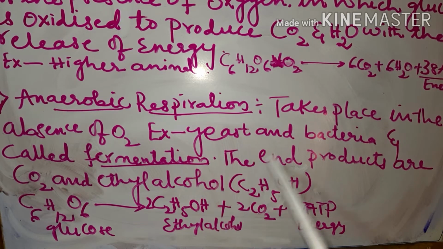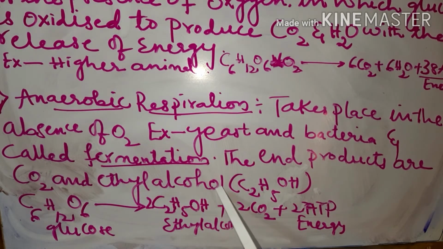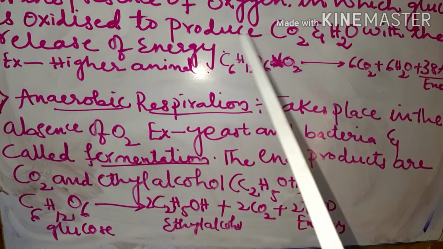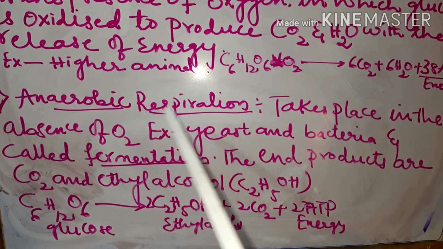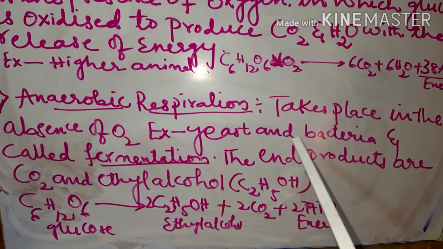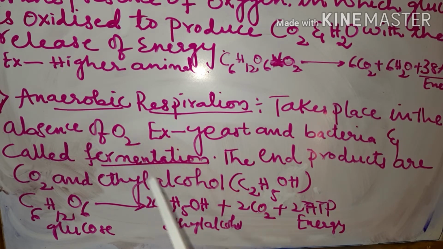And during this, what are the products they give out? They give out carbon dioxide and ethyl alcohol, that is C2H5OH. Here, because of the lack of oxygen, the food is incompletely broken down with the release of carbon dioxide and ethyl alcohol with less amount of energy. And this type of respiration, we call it anaerobic respiration. So, in anaerobic respiration, the organisms undergo respiration in the absence of oxygen, with the release of less amount of energy.